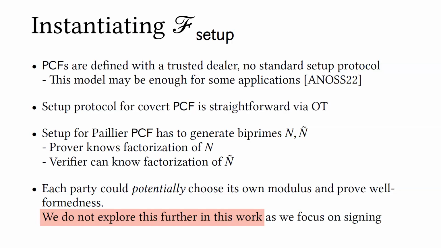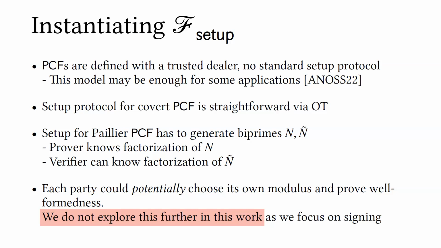So far I've been talking about all these protocols in some sort of ideal setup model. And it's important to think about how to distribute this setup as well. It's pretty straightforward for the covert construction, but for the malicious construction, on the face of it, it seems like you need to sample an RSA modulus inside of MPC, but it's not actually that bad because it turns out that each party can know one of the factorizations.